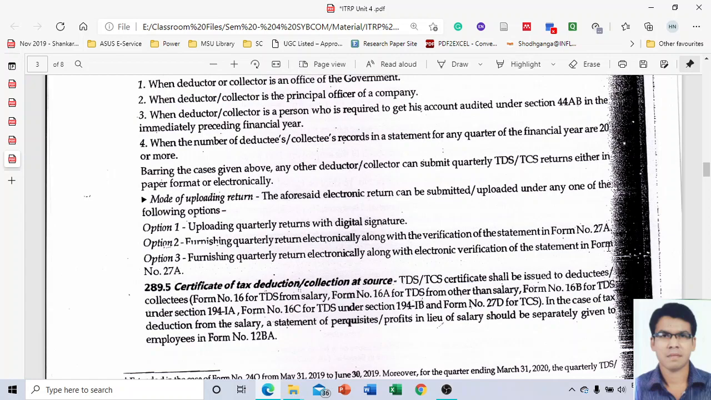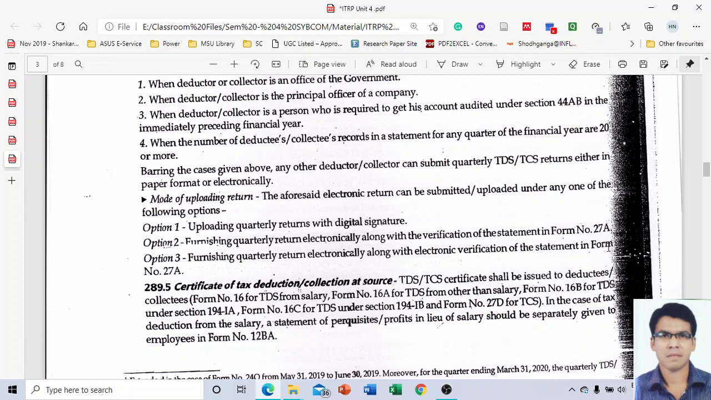The next para number says 289.5. It is in respect of the certificate of tax deduction and collection at source. So definitely first the TDS has been deducted by your employer. Then they are going to upload the return. Then they are going to deposit your tax to the government department. And ultimately in the last they are also going to issue a TDS certificate. So that is very important right now.